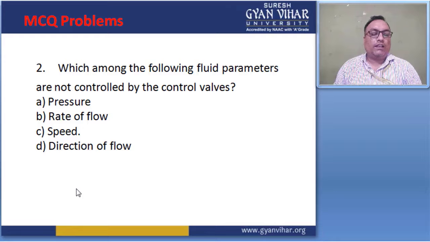Direction of flow is also controlled by the opening and closing of the control valve, and if I rotate the valve, then this controls the rate of flow. Pressure is also controlled, and in this case option C is here. This is the speed. Speed is not controlled by the control valve, right? So C is the right answer for this question.